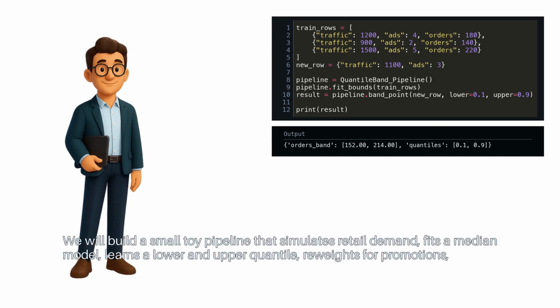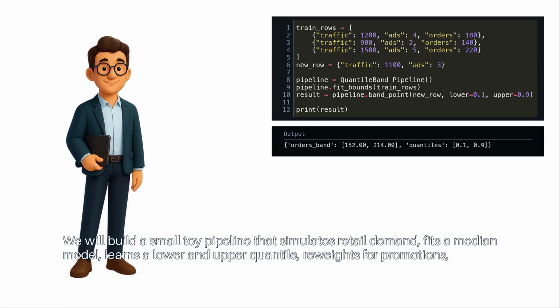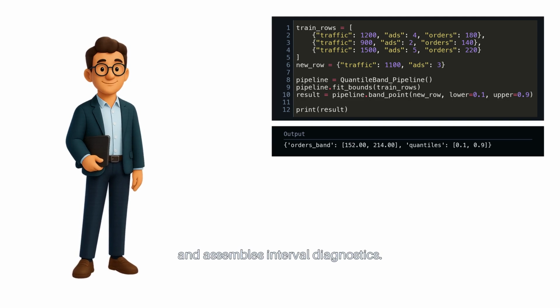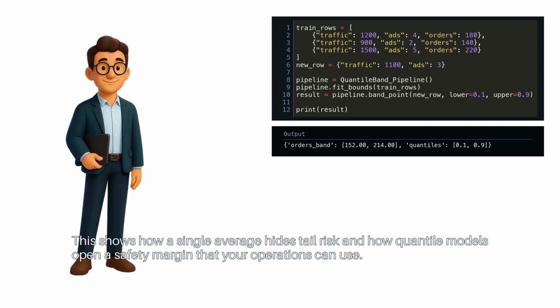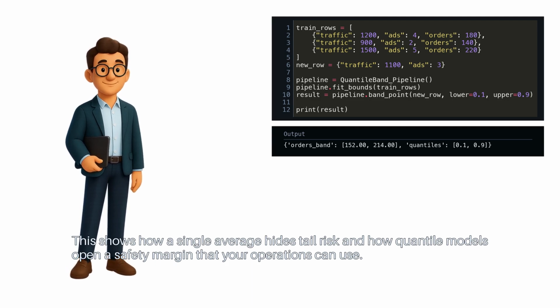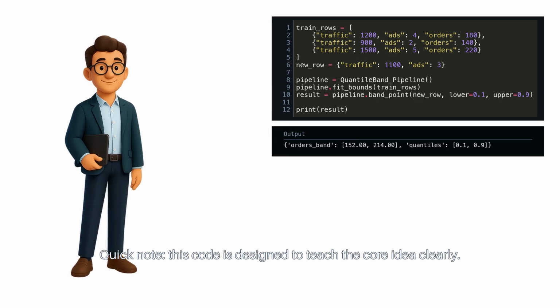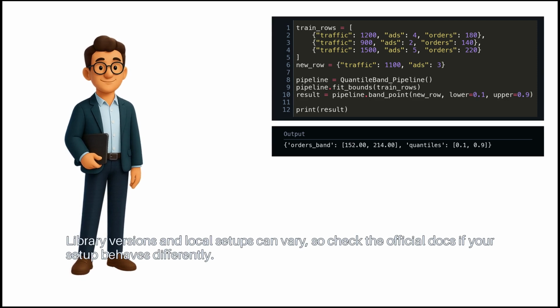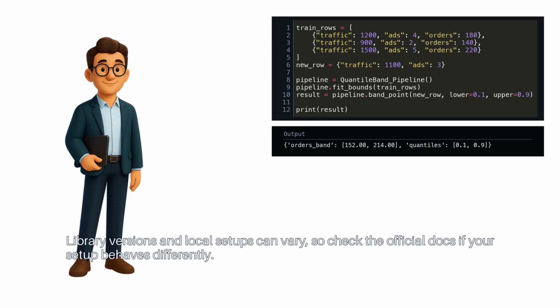We will build a small toy pipeline that simulates retail demand, fits a median model, learns a lower and upper quantile, reweights for promotions, and assembles interval diagnostics. This shows how a single average hides tail risk, and how quantile models open a safety margin that your operations can use. Quick note: this code is designed to teach the core idea clearly. Library versions and local setups can vary, so check the official docs if your setup behaves differently.